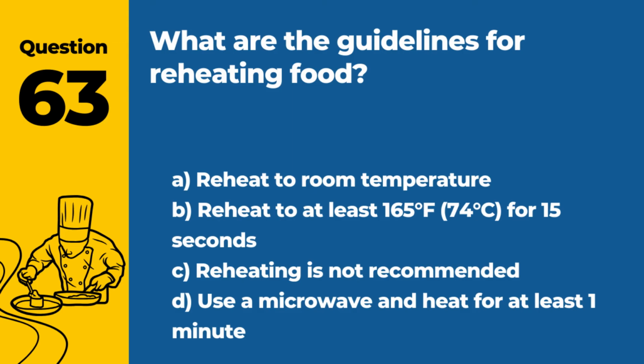A. Reheat to room temperature. B. Reheat to at least 165 degrees Fahrenheit, 74 degrees Celsius for 15 seconds. C. Reheating is not recommended. D. Use a microwave and heat for at least 1 minute. Answer: B. Reheat to at least 165 degrees Fahrenheit, 74 degrees Celsius for 15 seconds. This temperature ensures that the food is heated sufficiently to kill bacteria.